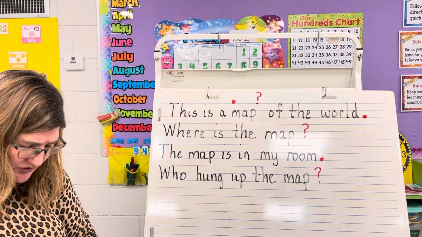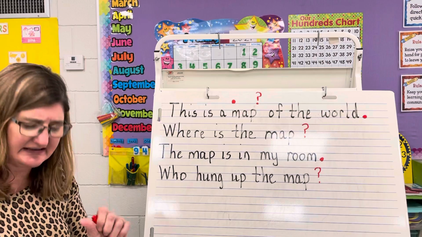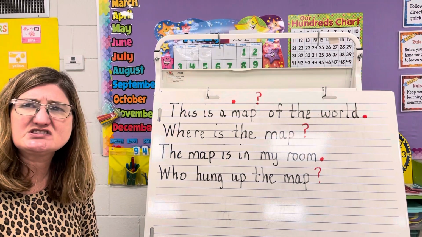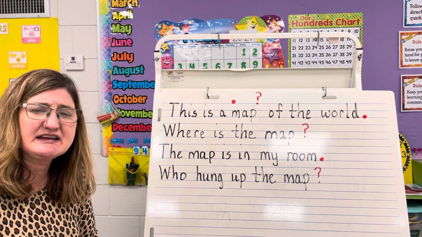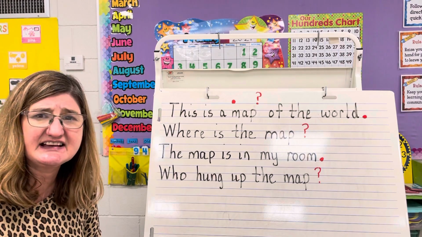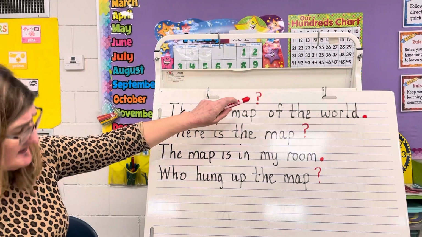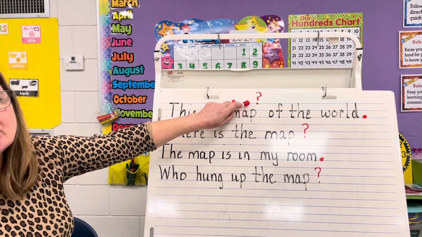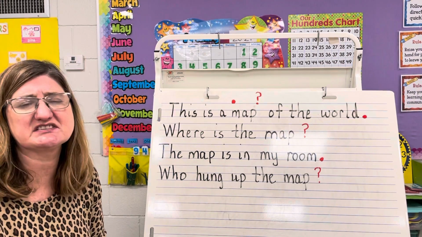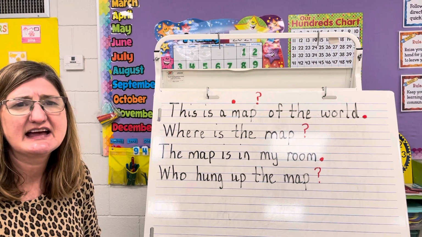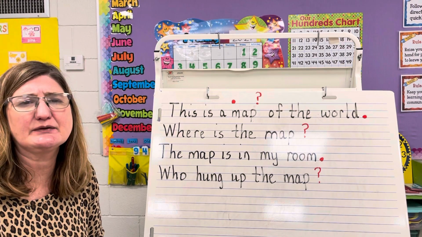Now, what I want you to do is you're going to go and look in your workbook, in your packet, and you're going to see a worksheet that says, which kind of sentence? You're going to complete that page. You're going to have to read the sentence. And if it's a telling sentence, put a period. If it's an asking sentence, put a question mark, okay? So I want you to think about this and then get someone to check it to see if you're correct. And then I also want you to get on and do about 10 minutes of I Ready reading.